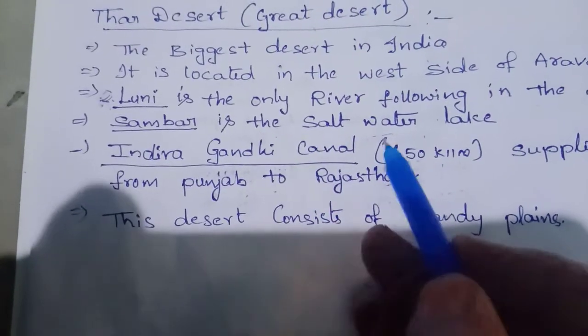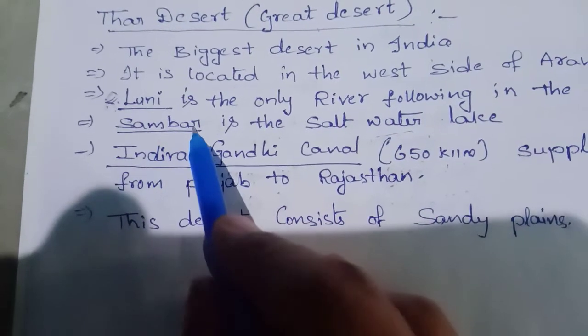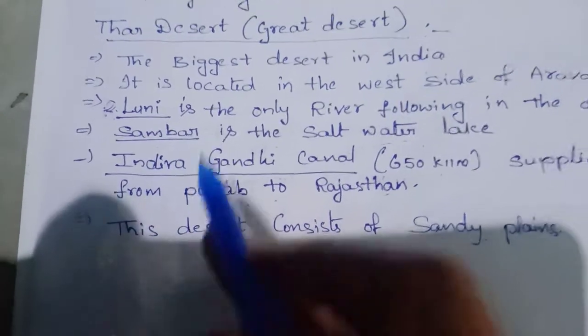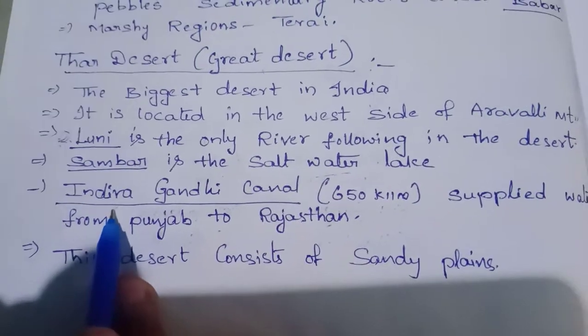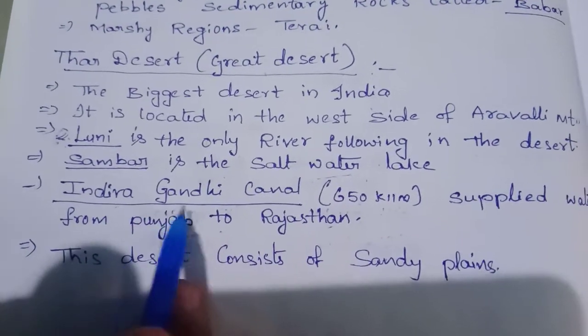Next, Sambar is a salt water lake. The biggest saltwater lake in India is Sambar. Sambar is located in the Thar Desert. Next, mostly the area is covered with desert and sandy soil, so they have no drinking water.